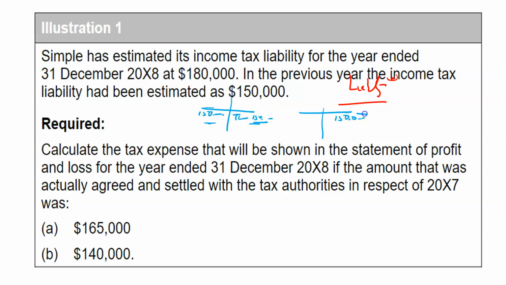So you have your tax liability of 150, you pay, and this time it is different. In 2008, what you now agree with HMRC is that your taxes are 140, so you now pay 140,000. So when you pay 140,000 out of the bank to HMRC, what you now have is a difference of 10,000. So you have almost like an advantage, if you like.